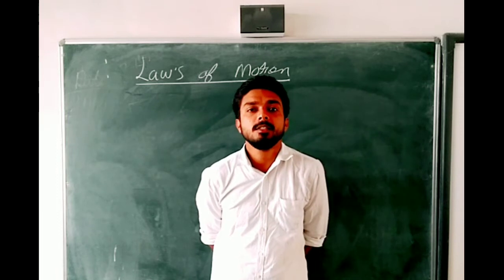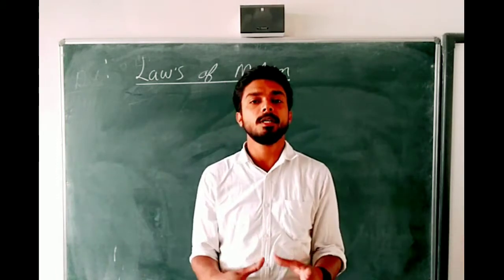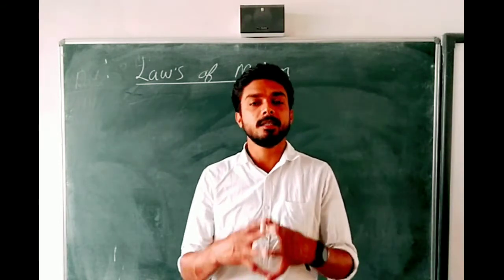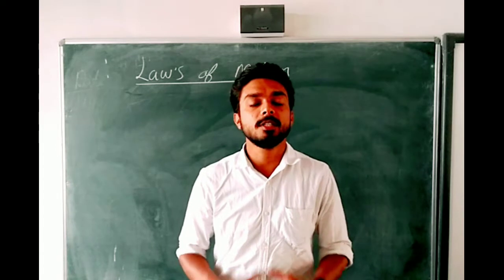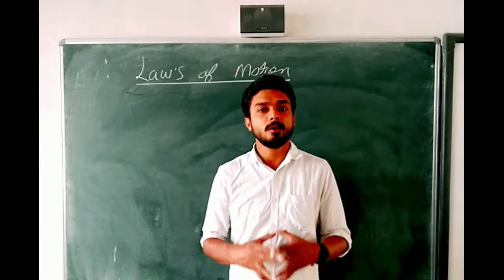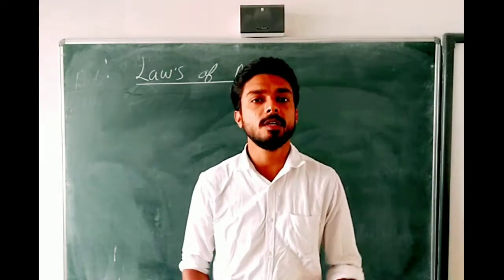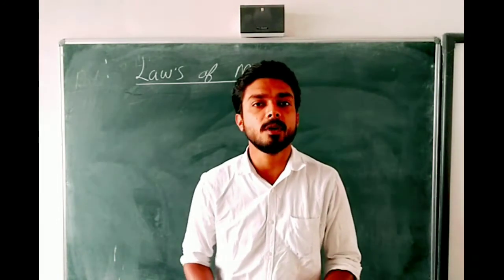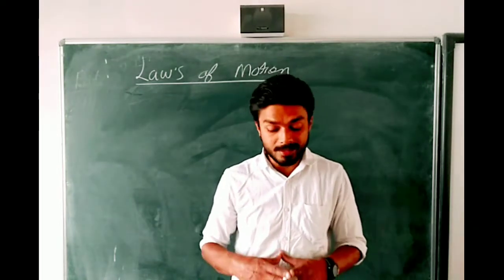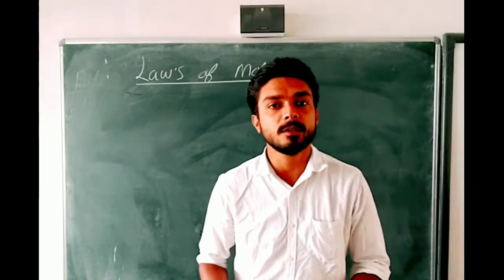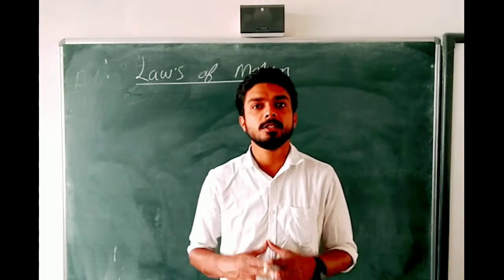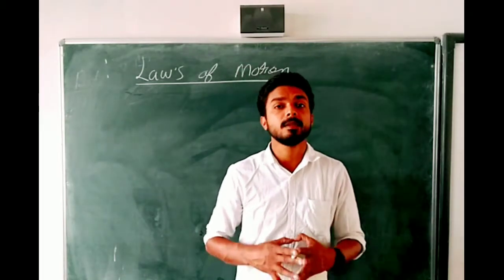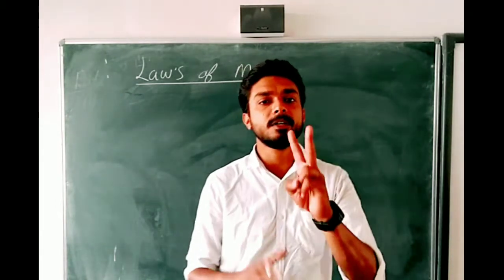means tendency of a body to oppose. Whenever a body opposes its state, then the inertia comes there. State means whenever a body wants to stay in rest, when a body wants to stay in motion, then such type of opposing property is known as inertia. And I discussed also that there are three types of inertia: inertia of rest, inertia of motion, and inertia of direction. Students, now we are going to discuss our first law of motion.